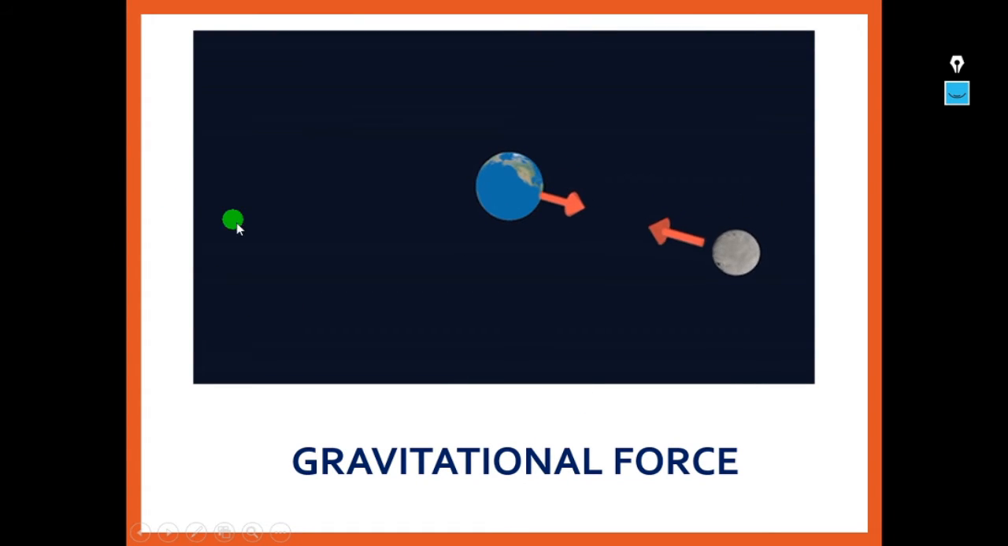Now, the second example, I am showing you gravitational force. Due to the gravitational force, the moon is revolving around the earth. Here the gravitational force of the earth is fixed at this point, and so the moon is revolving around it in a circular way. That means the force acting on the moon is the gravitational force exerted by the earth.